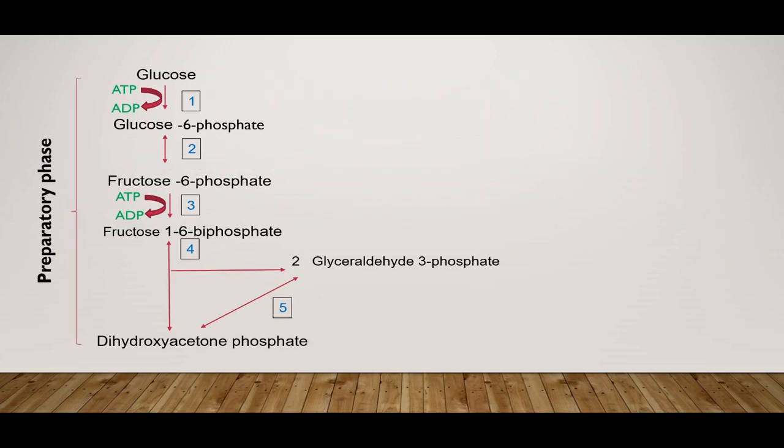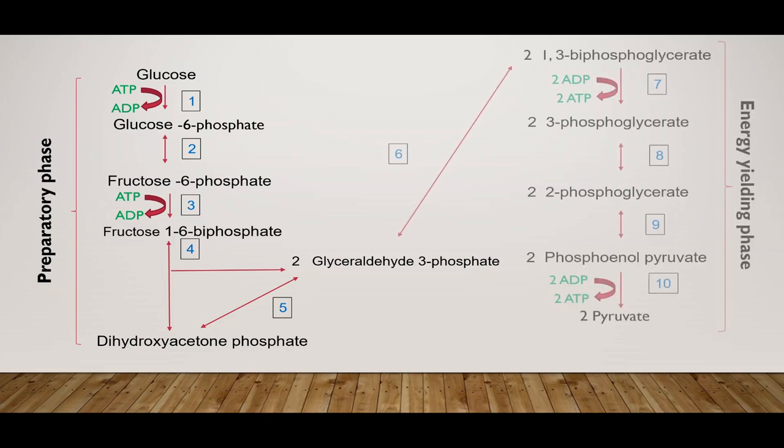This is the first phase of glycolytic pathway, which is known as preparatory phase, which has 5 different reactions as seen in the diagram. And the second phase is known as energy yielding phase. The first phase converts glucose into 2 molecules of glyceraldehyde 3-phosphate.